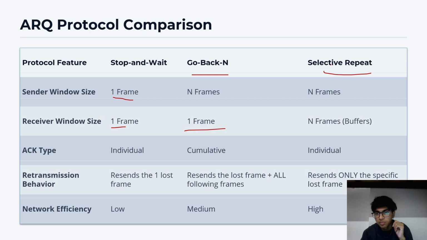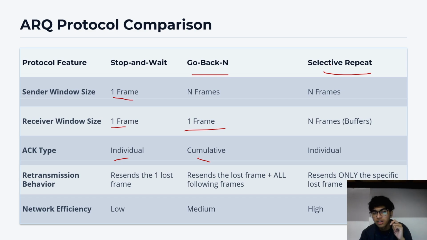Whilst in selective repeat, the receiver has the option to track multiple frames at a time, which means it has a buffer which can show the amount of frames it has received. It can see multiple frames before and after the one it is supposed to receive. Even if we see the acknowledgement, stop and wait only gives individual acknowledgements, whilst go back N can give cumulative, but selective repeat sends an acknowledgement for only one frame at a time.